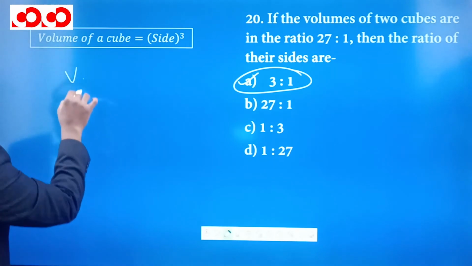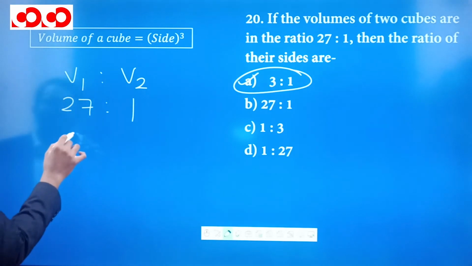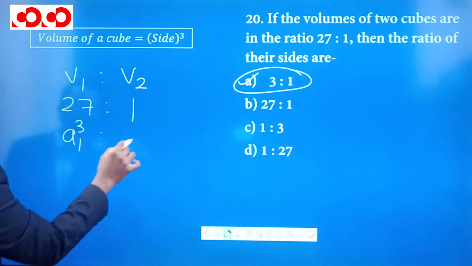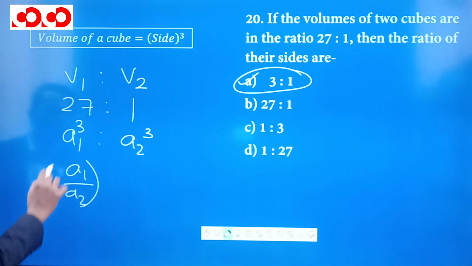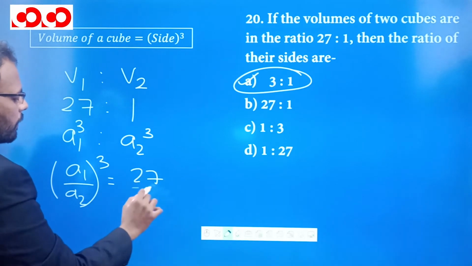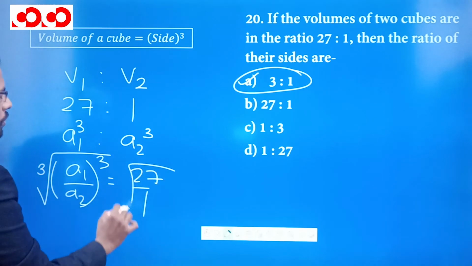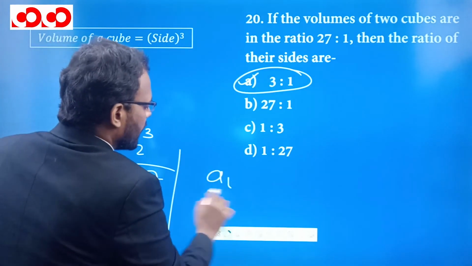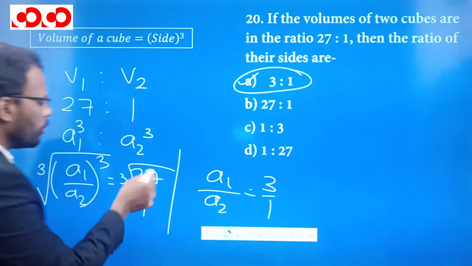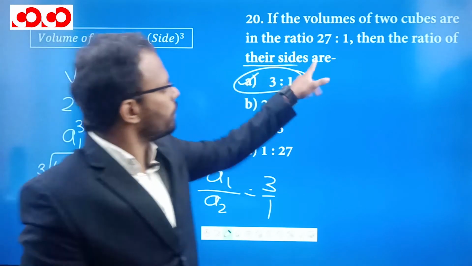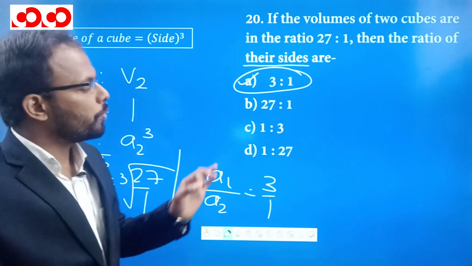So if V1 is to V2 is given as 27:1, this means that this is side 1 whole cube divided by side 2 whole cube. So A1 by A2 whole cube, we are being given, is 27 by 1. And to find the A1 ratio A2, we have to take the cube root on both sides. So we will get that A1, that is the side of cube 1, is to side of cube 2 is nothing but 3:1, because cube root of 27 is 3, and this ratio of the sides is going to be 3:1. I hope this method is clear to you. Let's move to the next question.